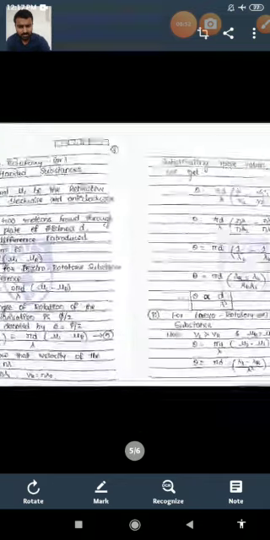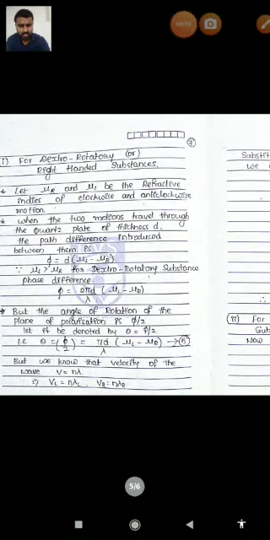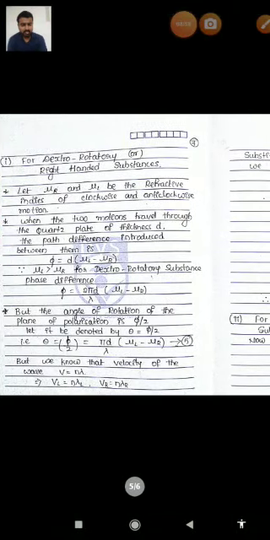Then we have two different cases, for dextro-rotatory and laevo-rotatory substances. We know for the dextro-rotatory substances, which are right-handed substances, we have different refractive indices for the different components, right-handed or left-handed, and we know that the phase difference is equal to 2 pi by lambda into its path difference.